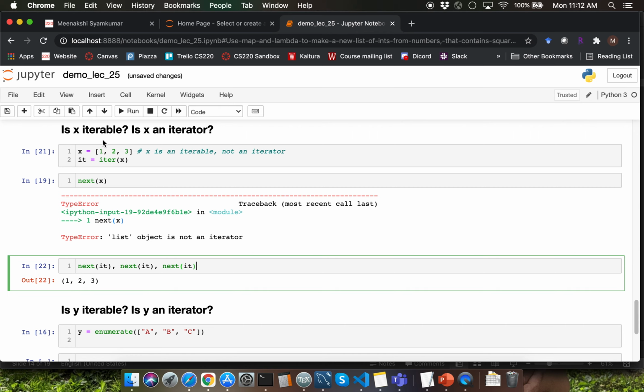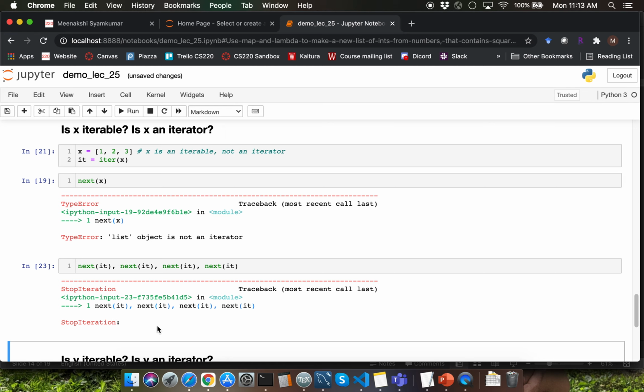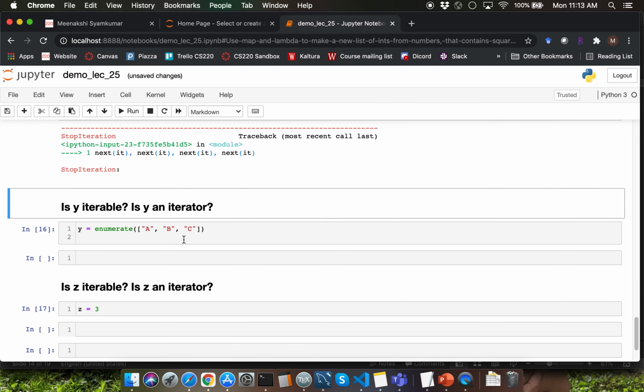I got the previous error because I forgot to execute the cell after I stored the return value of the iter function into the variable it. So what is going to happen if I call the next function one more time by passing it as argument? That's going to throw a StopIteration exception. In the next lecture, we'll learn all about exceptions. For now, you just need to understand that you can invoke the next function only the same number of times as the number of items within the iterable, which is going to be 3 in this particular example. Let's move on to the next example.